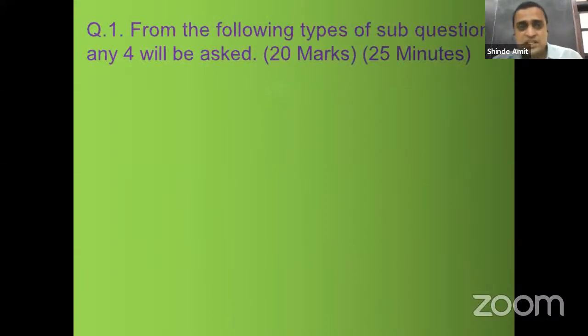Now we are discussing the question-wise pattern. Question number 1, from the following types of sub questions any 4 will be asked. The question number 1 carries 20 marks, time allotted 20 minutes. These 20 minutes are the standard time, plus 5 minutes extra we are allotting for the extra half an hour given by the board.